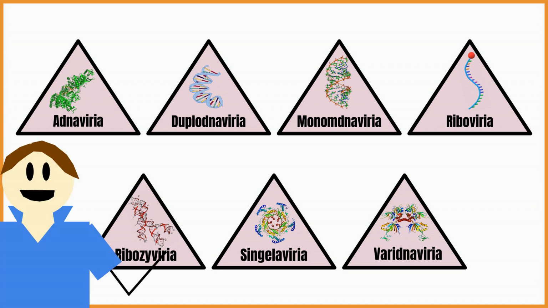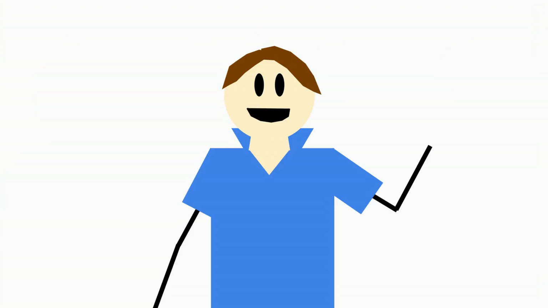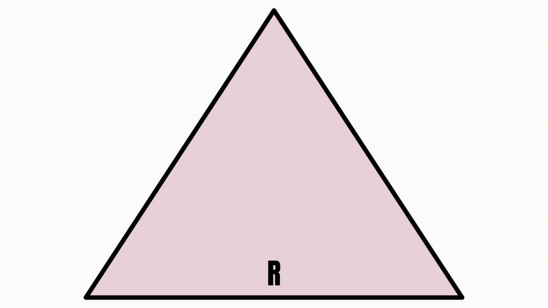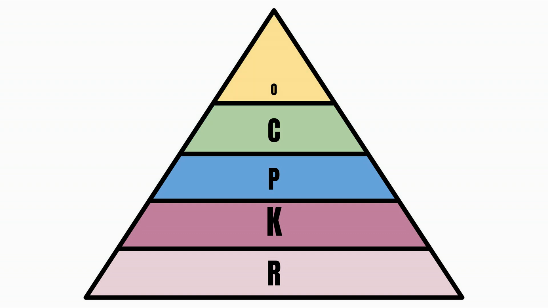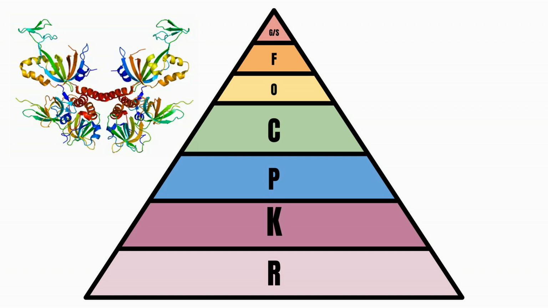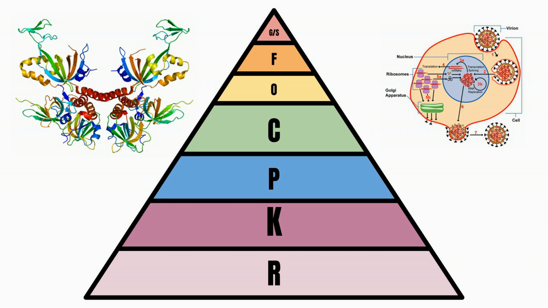Realms are the only category where I'll be naming all the areas since there are far too many of the rest. So, if you're curious, go for a dive of your own, and if you find something interesting, let me know in the comments. After the realm, viruses follow the same order as living taxonomy, with kingdom, phylum, class, order, family, genus, and species. These are determined through morphology, where viruses are grouped based on the presence or absence of characteristics, whether that be proteins, chemical makeup, or methods of reproduction.